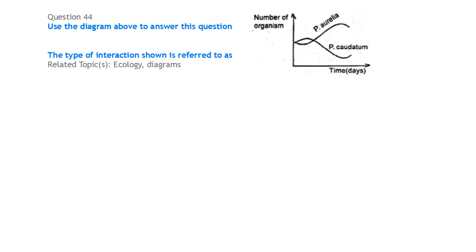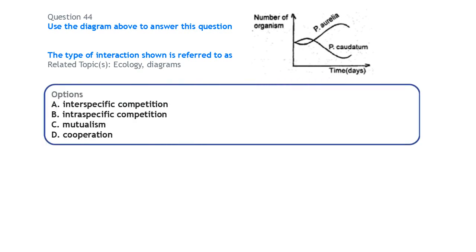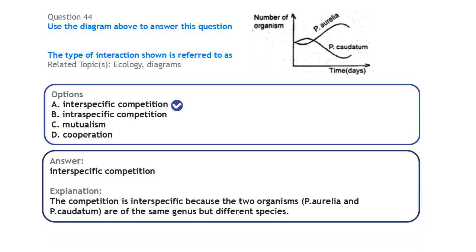Next, on ecology, we have a question here with a diagram, and we have to use it to answer the question. The type of interaction shown is referred to as... So we say this is an interspecific competition. That is, it is happening between two organisms of different species.